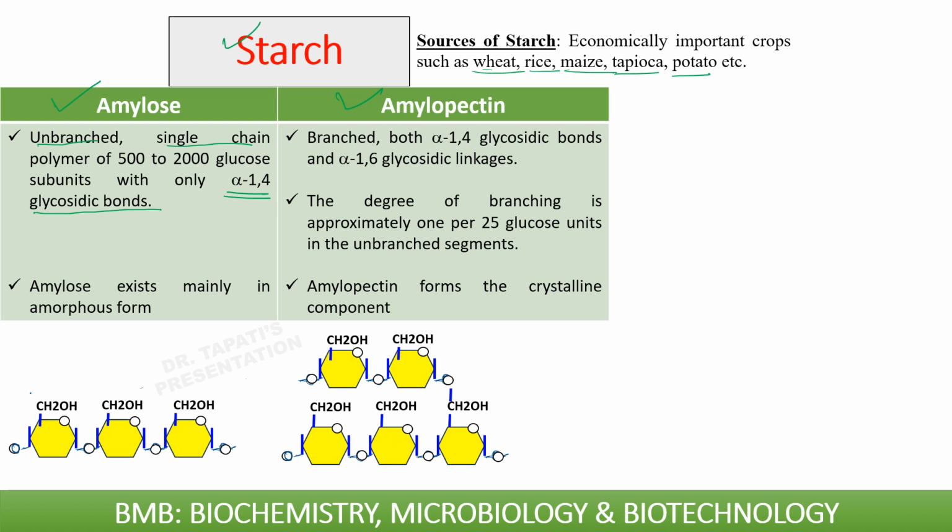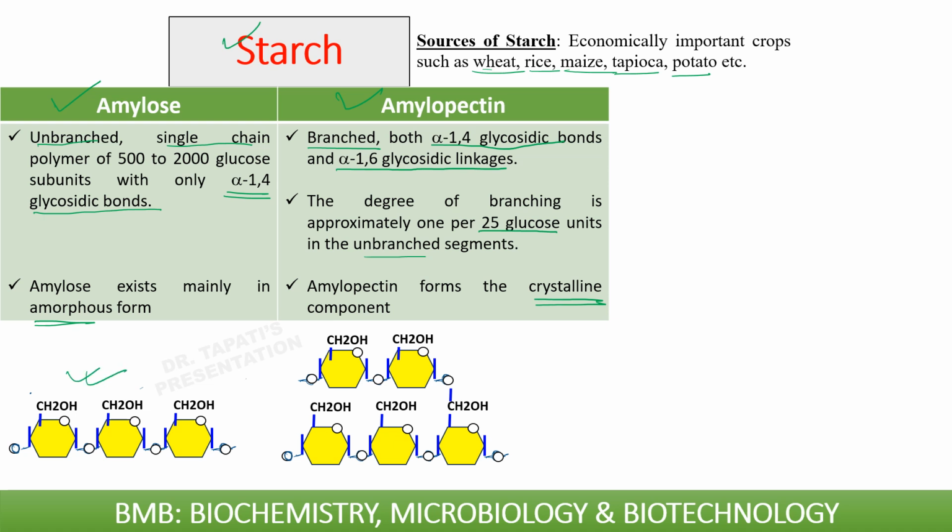Whereas amylopectin is actually branched; both alpha 1,4 glycosidic bonds and alpha 1,6 glycosidic linkages are present in amylopectin. The degree of branching is approximately 1 per 25 glucose units in the unbranched segments of amylopectin. Amylose exists mainly in amorphous form, whereas amylopectin forms the crystalline component. So these are the basic differences between amylose and amylopectin.